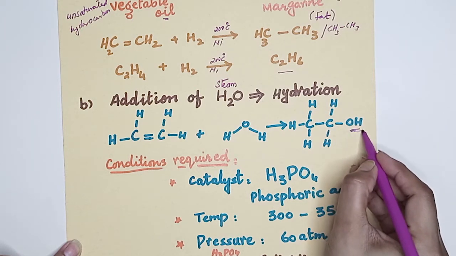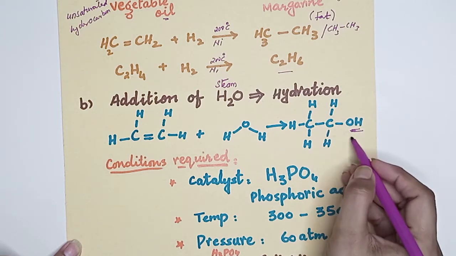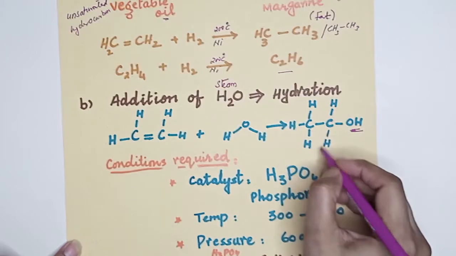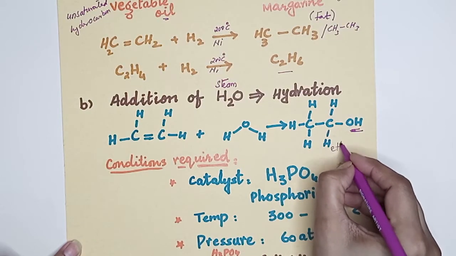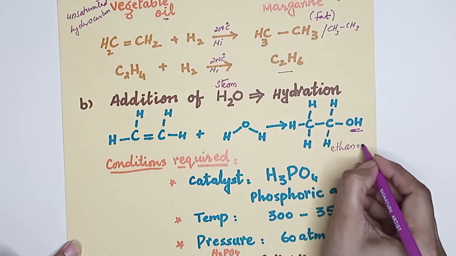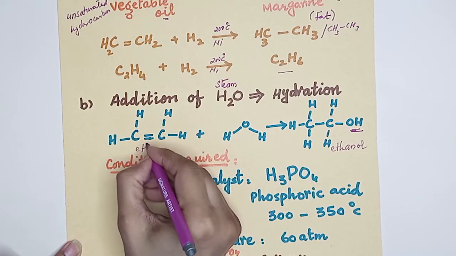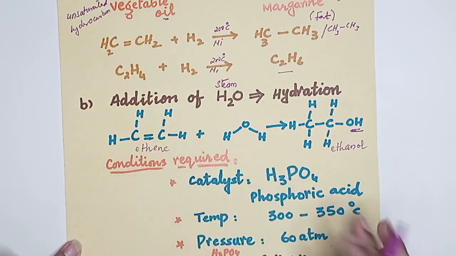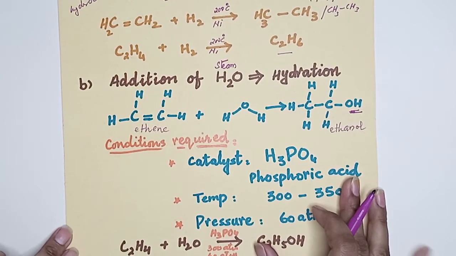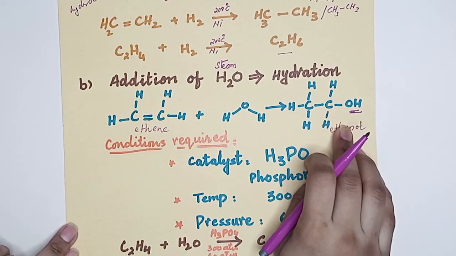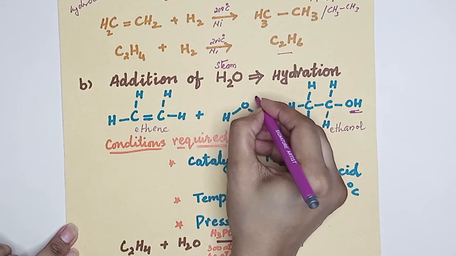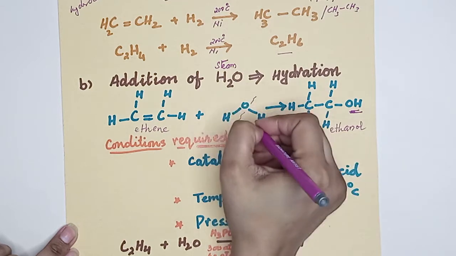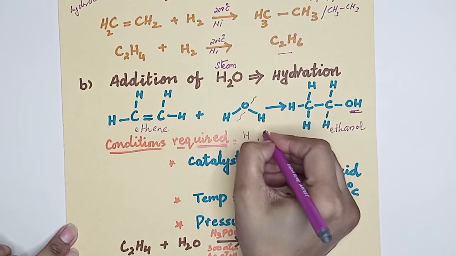So this OH, if you check the formula, you must know this is the formula of ethanol, with 2 carbon atoms. So ethene will change into ethanol. This is the way ethene forms only one product. If we talk about the water, it will be broken up like this, into H and OH.